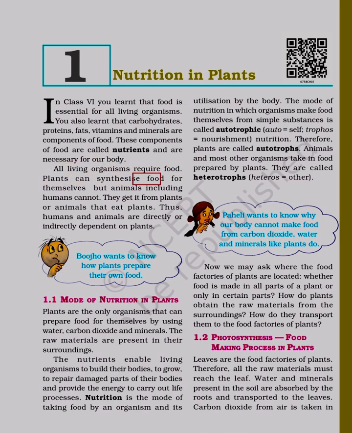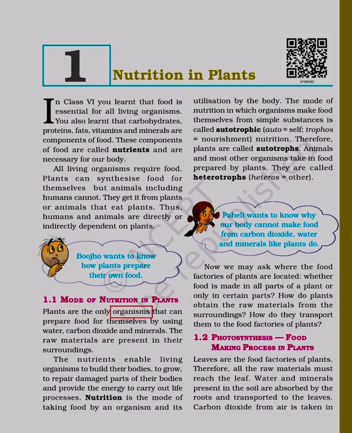Plants can synthesize food for themselves but animals including humans cannot. They get it from plants or animals that eat plants. Thus, humans and animals are directly or indirectly dependent on plants. Bujho wants to know how plants prepare their own food. 1.1 Mode of nutrition in plants.